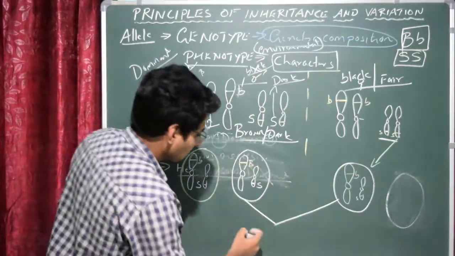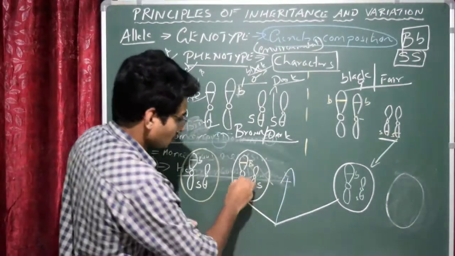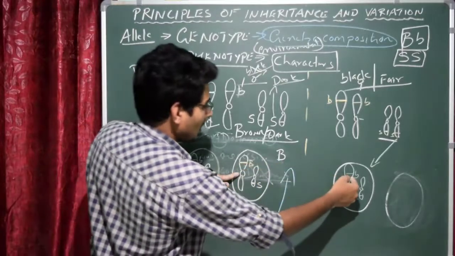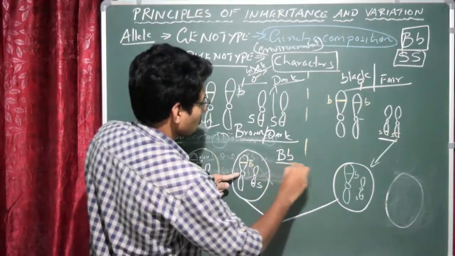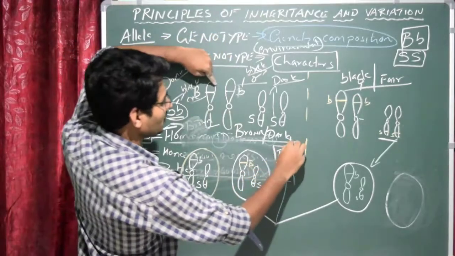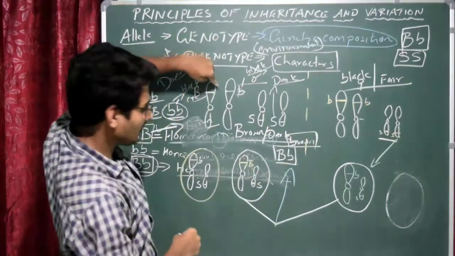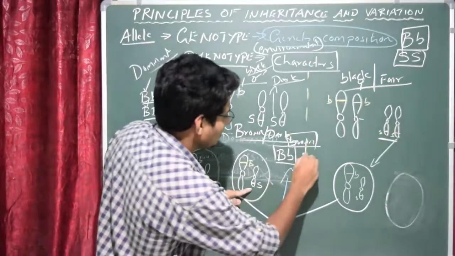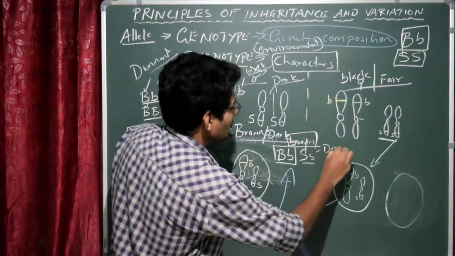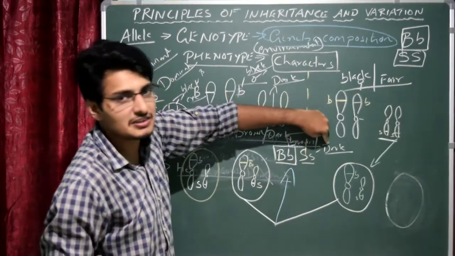So what will happen? This B, I will not draw the chromosome, and this b. This particular offspring will be having brown eye, because capital B is there. And here we have capital S, and that will combine with this small s. That means that particular offspring will be brown-eyed, dark skinned.